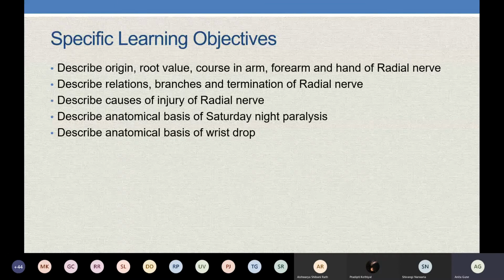Out of this, the radial nerve itself can be asked as a LAQ, long answer question, for you all. A terminal branch of the radial nerve, that is the posterior interosseous nerve, the deep branch of the radial nerve, can be asked as a short note. Wrist drop can be asked as a short note.